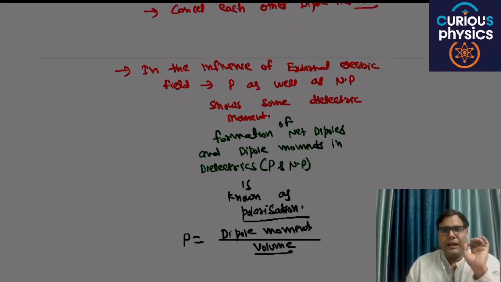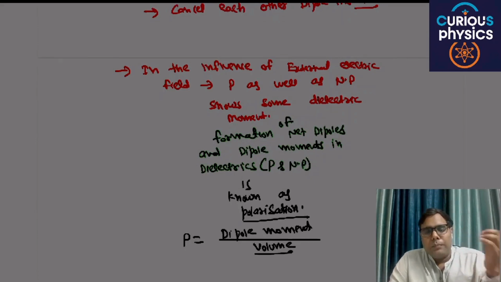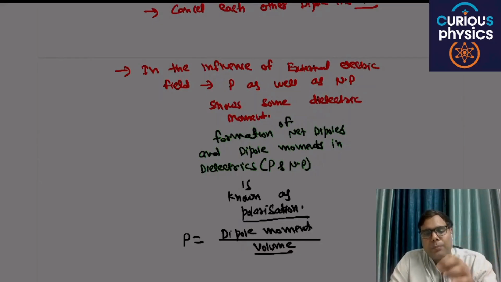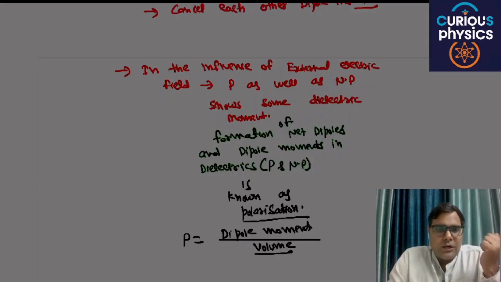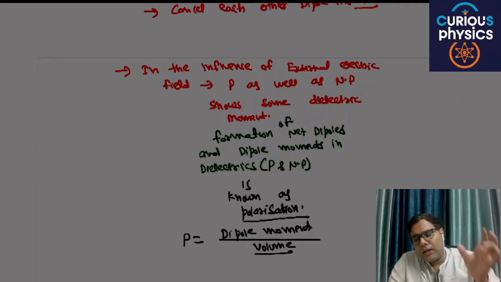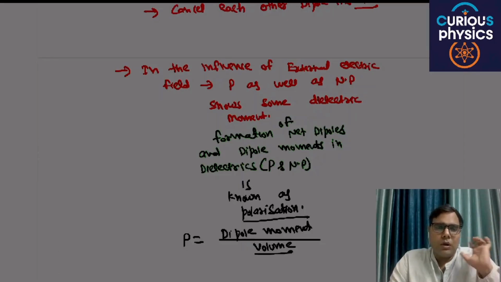Simply in one line, polarization is defined as these dielectrics attaining some net dipole moment due to the external electric field. This is basically polarization. Are you able to understand my point? Formation of net dipole moment with the help of an external electric field. There should be no confusion.